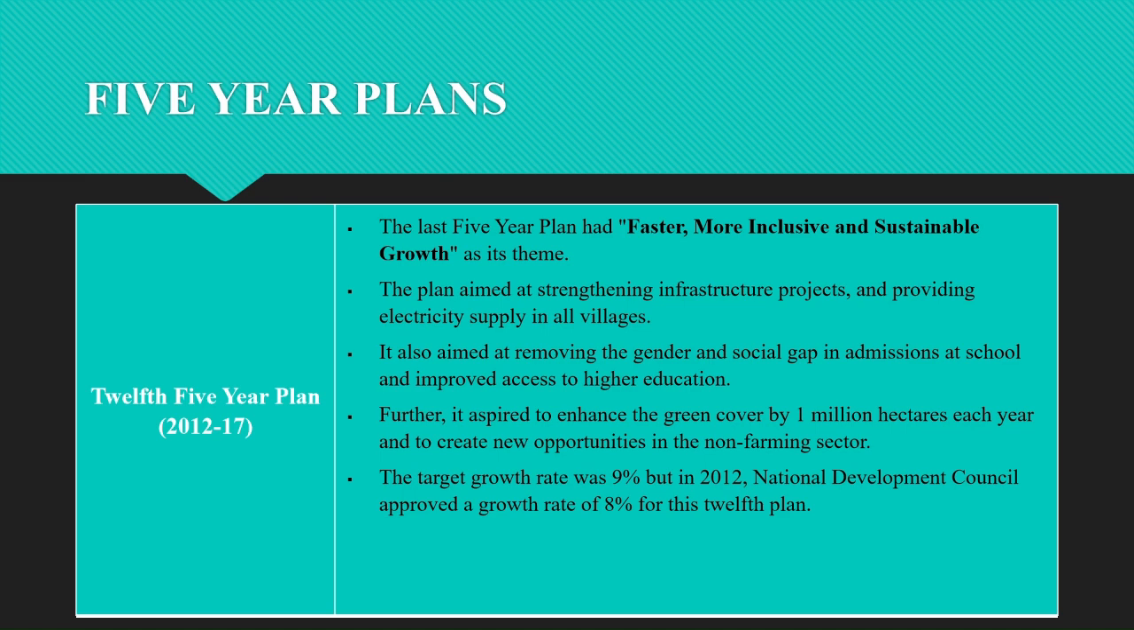So in this, it also aimed to remove the gender and social gap in admissions at school and improve access to higher education. The plan also aimed at strengthening infrastructure projects like providing electricity to the villages. However, the National Development Council approved a growth rate of 8% for this 12th plan. As you know, we had the target of 9%, but in this, the National Development Council approved the growth rate of 8%.